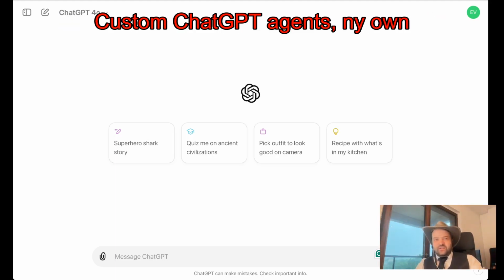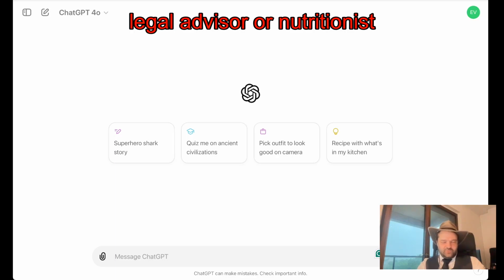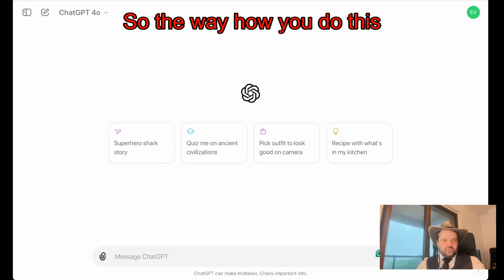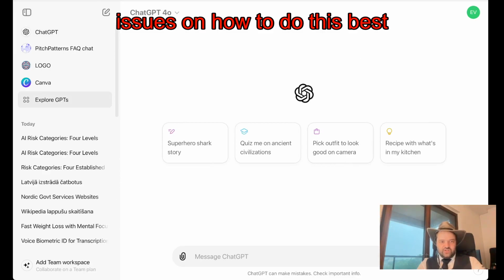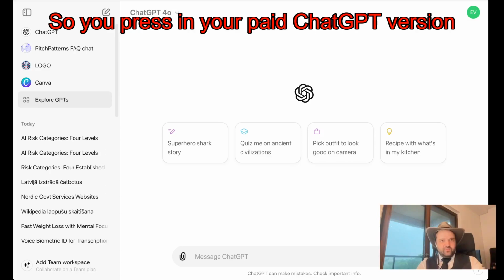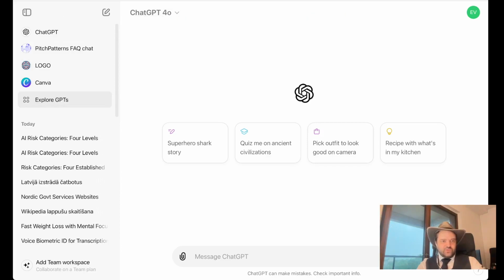What I get asked often is how to build custom ChatGPT agents, like my own legal advisor or nutritionist. The way you do this properly, step by step, is like this. I will also highlight limitations, issues, and how to do this best. So you press in your paid ChatGPT version, the cheap version, the free version doesn't do anything useful. So you go here, explore GPT,